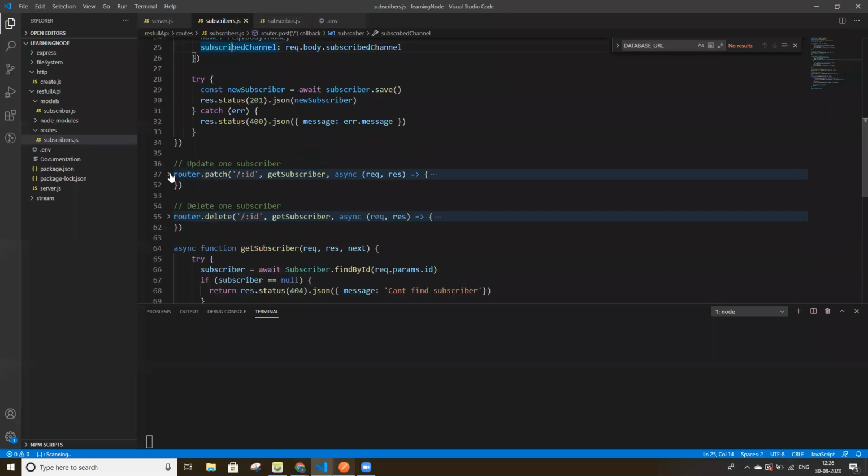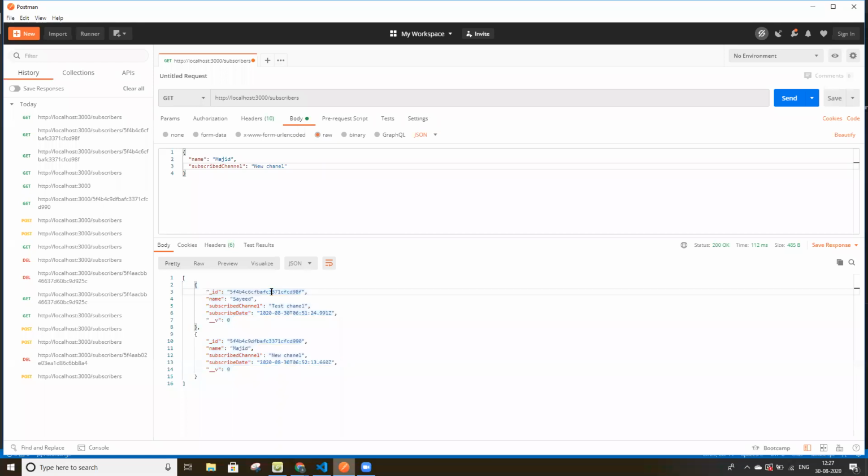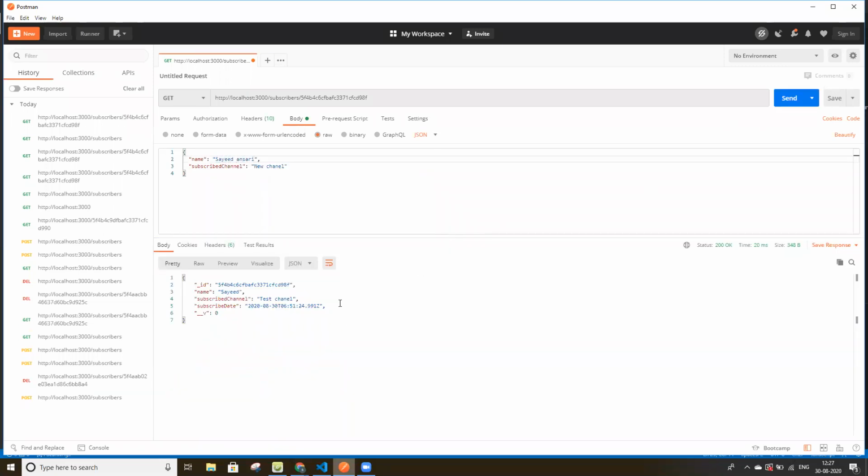If you want to update a particular subscriber, we have to pass the subscriber ID as a parameter. If I want to change Majid to Saeed Ansari, it can change.